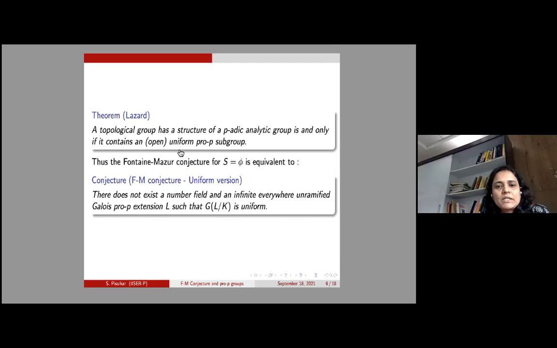These are very special types of pro-p subgroups, and in a minute I will define what uniform pro-p groups are.